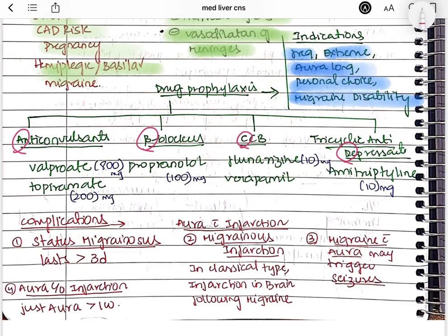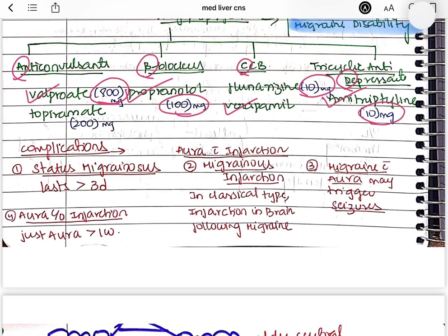Under anticonvulsants, you can give them valproate. In beta blockers, propranolol. Calcium channel blockers, verapamil. Tricyclic antidepressants, amitriptyline can be given. If you want to remember, you can remember the dosage also. So 800, 100, 10 and 10 mg. So this is the dosage. This is the drug prophylaxis. So anticonvulsants like valproate, beta blockers like propranolol, calcium channel blockers like verapamil, tricyclic antidepressants like amitriptyline can be given in the drug prophylaxis. Now coming to the complications of migraine, you have to remember two things.